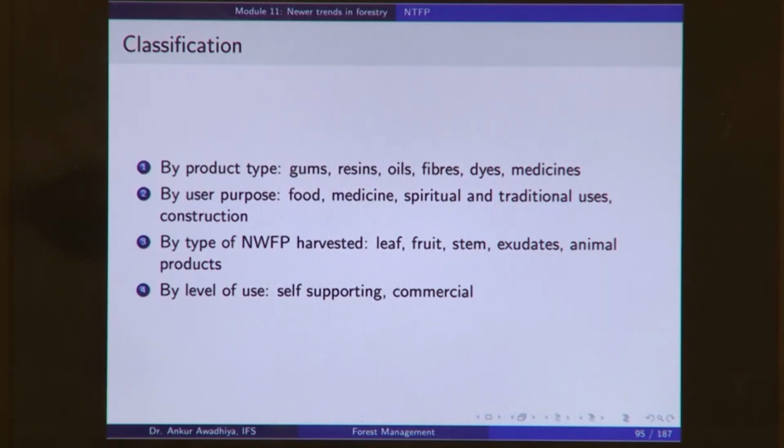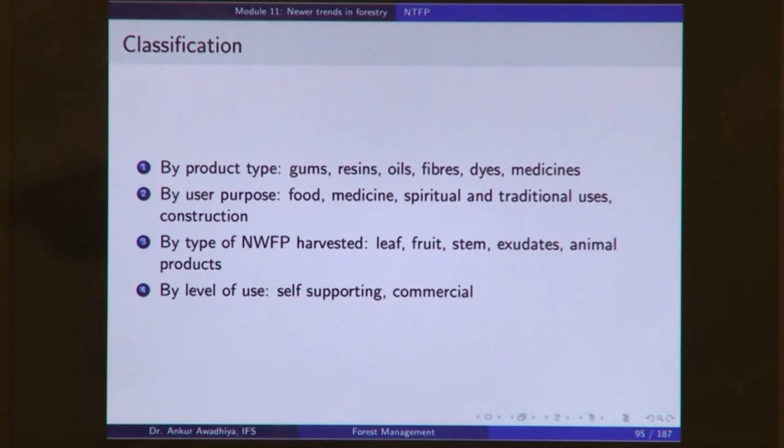So, this classification will look at the uses of these produce, or you can classify things by the type of the non-wood forest produce that is harvested. What are you harvesting? Is it a leaf? Is it a fruit? Is it a stem? Is it an exudate? Is it an annual produce? So, this is another classification. Another classification is by the level of use. Is it self supporting or sustainable, or is it a commercial use? So, we can classify these non-wood forest produce or non-timber forest produce based on these different classifications.